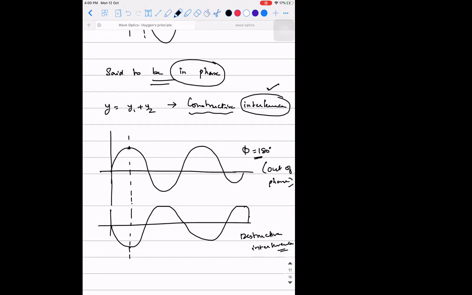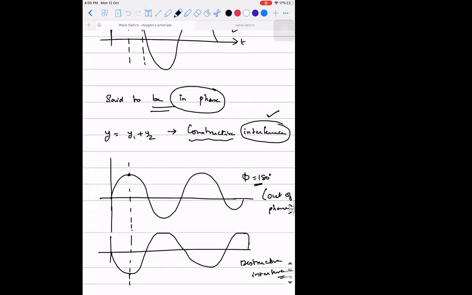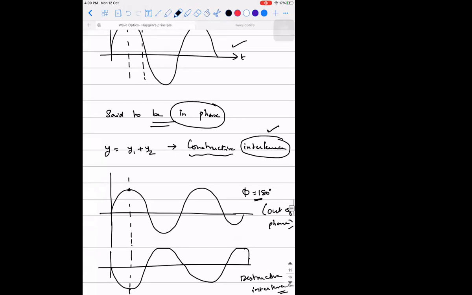Okay. So am I clear till this point? Did you guys understand what is in phase and out of phase? In phase means phase difference is 0 degrees. Out of phase means it is 180 degrees or pi radians. Am I clear? Yes, sir.